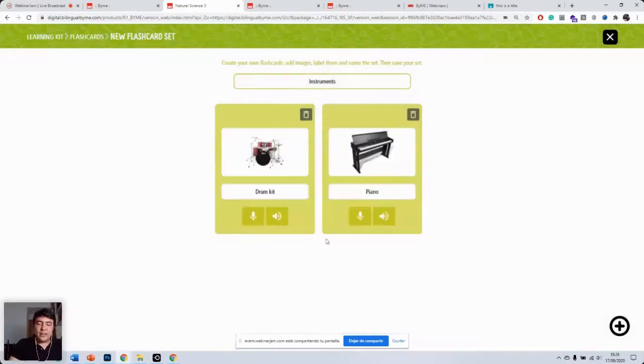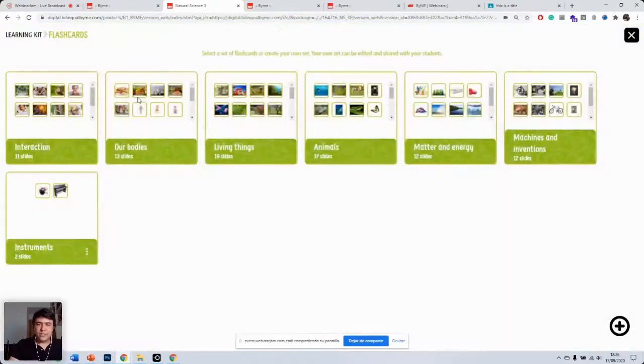So let's click on OK, and now let's click on save. That's great. Now we've got this set of flashcards. I would like my class to be able to access this set. If we click on these three dots, I can share with the classes that I have previously made. I want to share it with my Natural Science 3 class, so I'm just going to click on share. Now all the students in that particular class will have access to these flashcards.